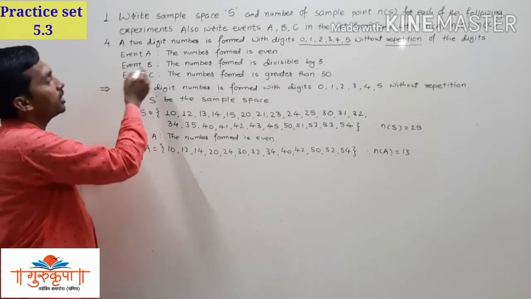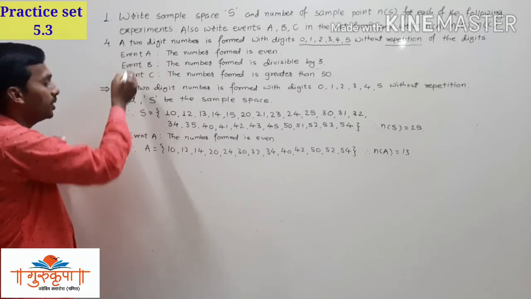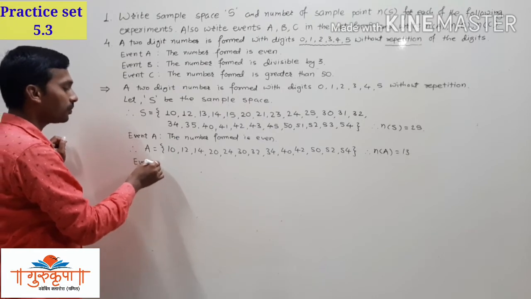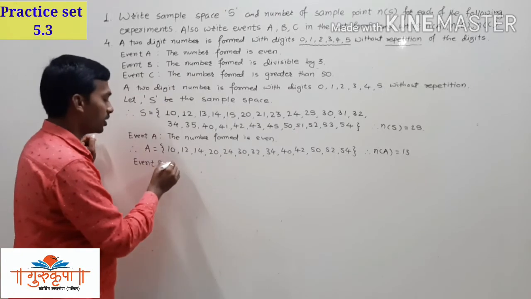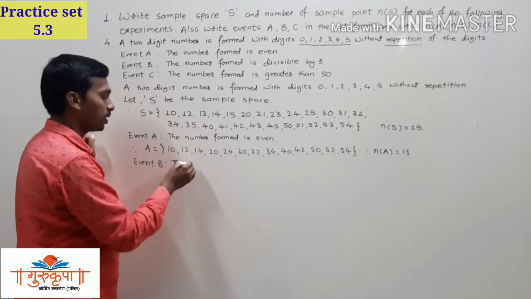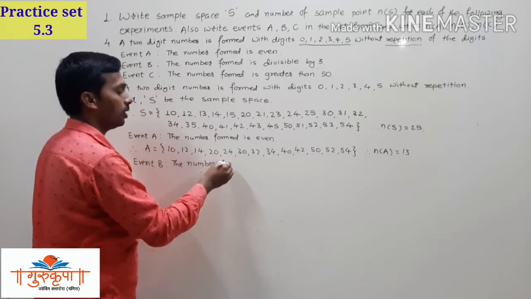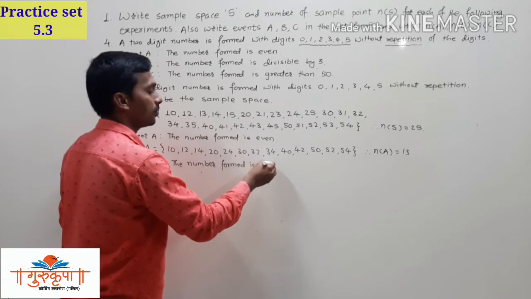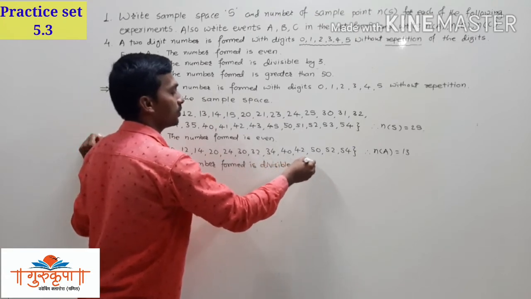Now we have to write the event B in set form, and then calculate the number of B. First of all we will write the event in words. Event B: the number formed is divisible by 3.